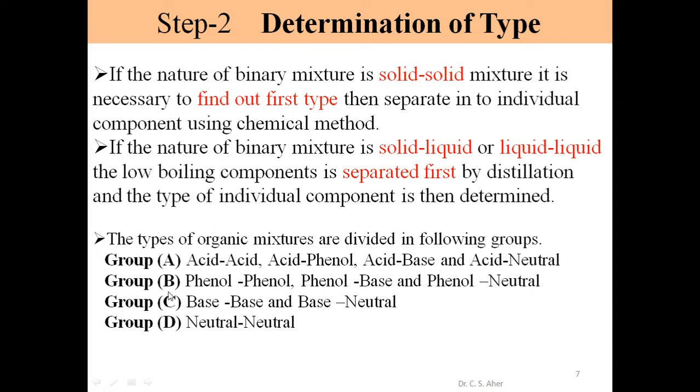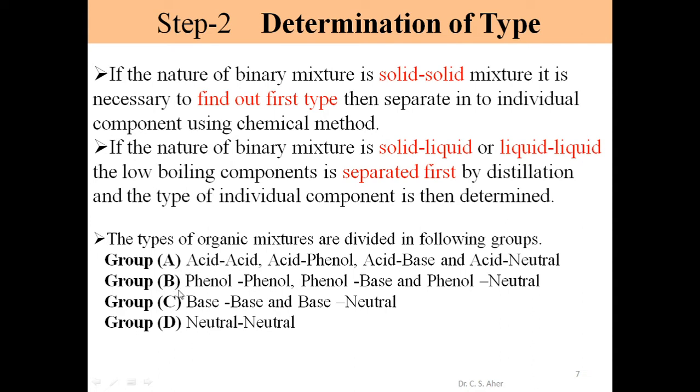Group B. In group B, if a solid compound is there, at that time we don't use this. If we have this acid type of compound, at that time one is solid, another is liquid. Otherwise we don't separate these two solids. For an acid type of binary mixture, one of the acids must be in liquid form, another in solid form. Then we separate them together.